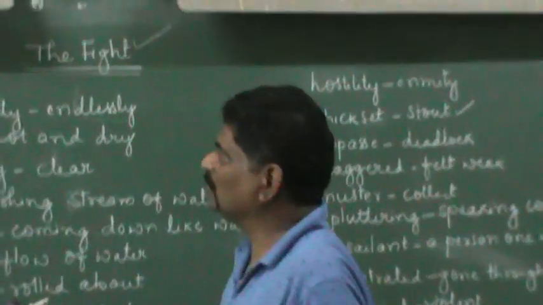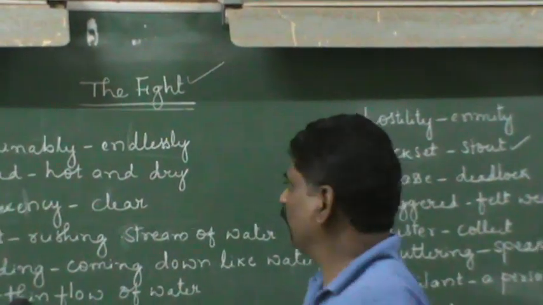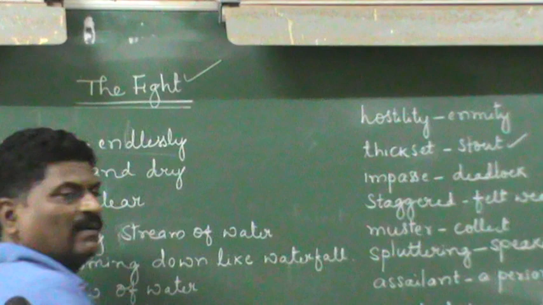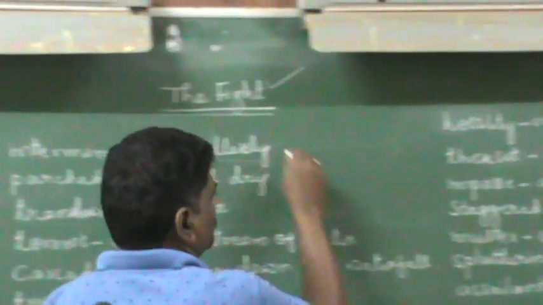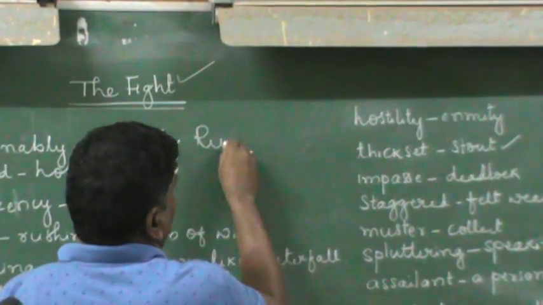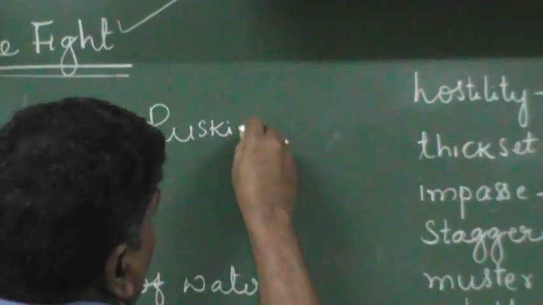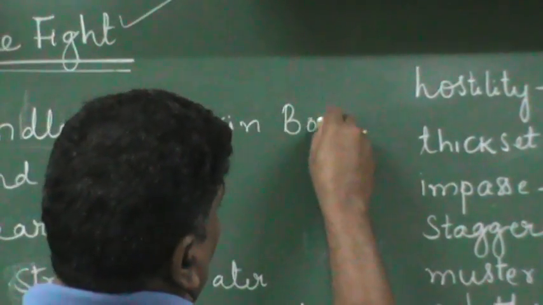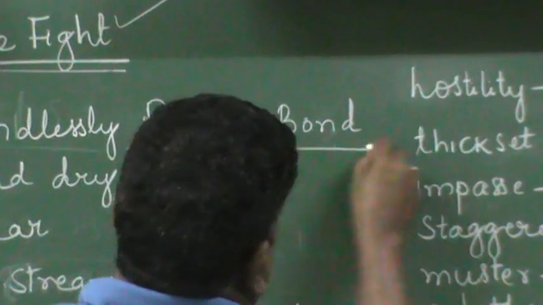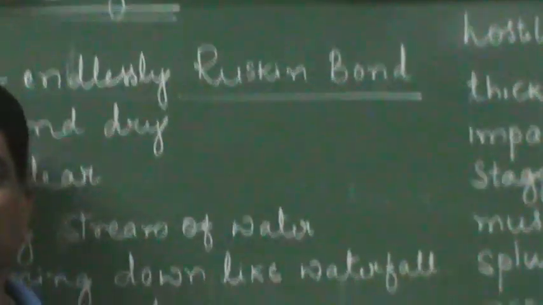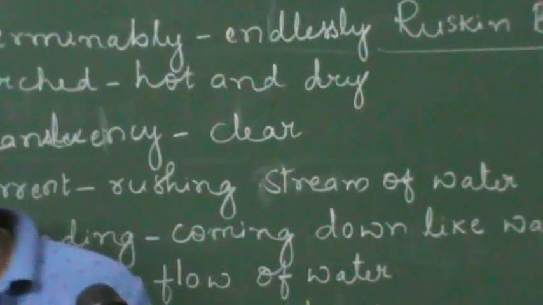As I have already told, the name of the lesson is The Fight, and let me write the name of the writer also, Ruskin Bond. Ruskin Bond is the name of the writer. He writes the story in a very beautiful manner.